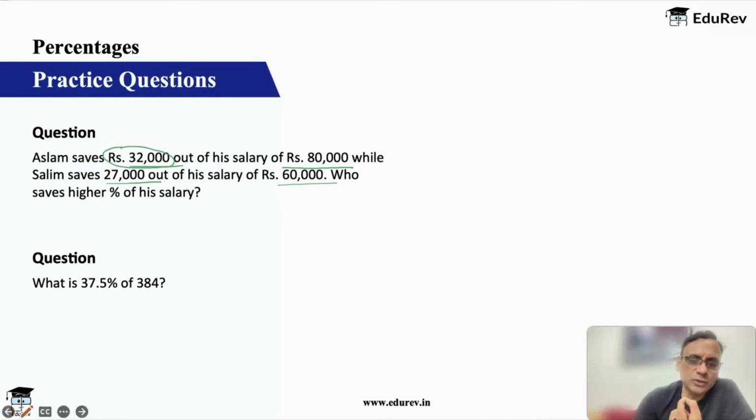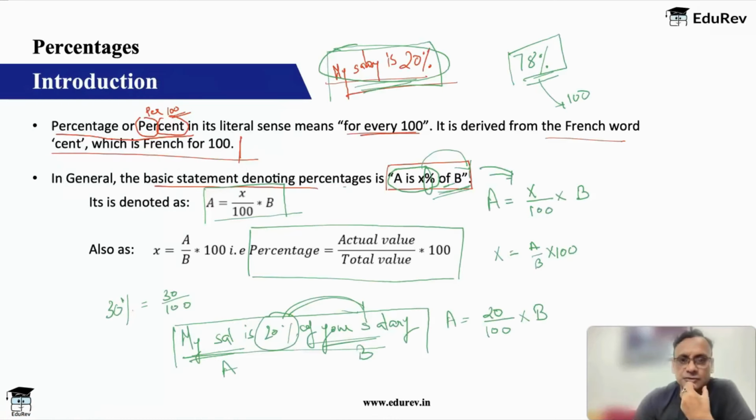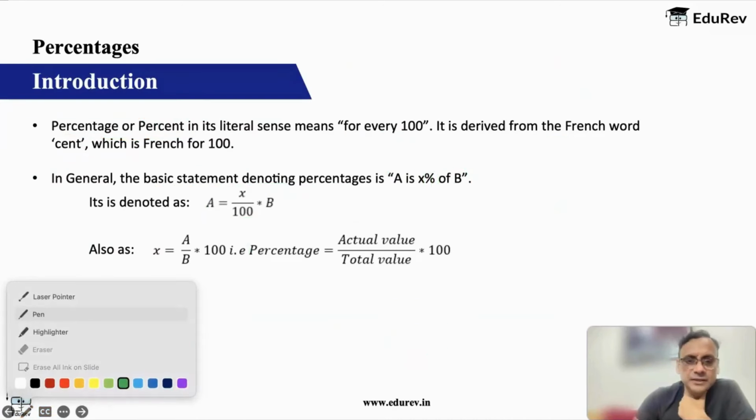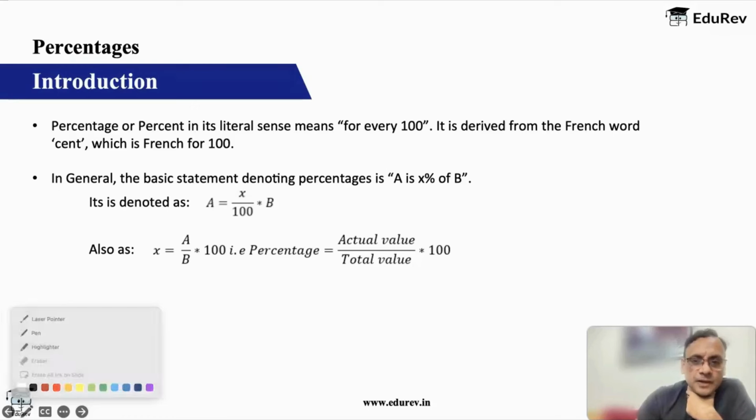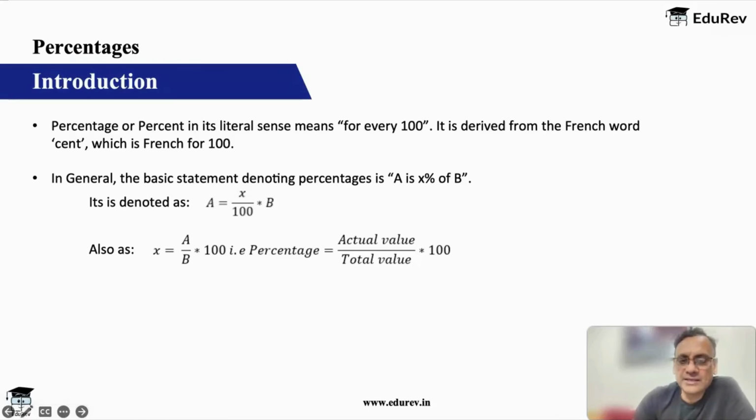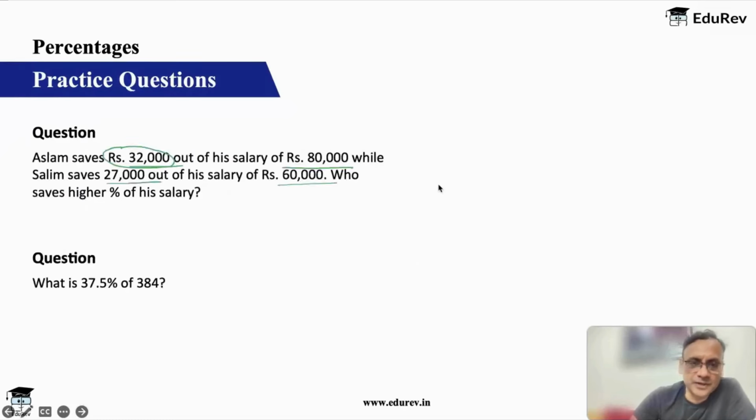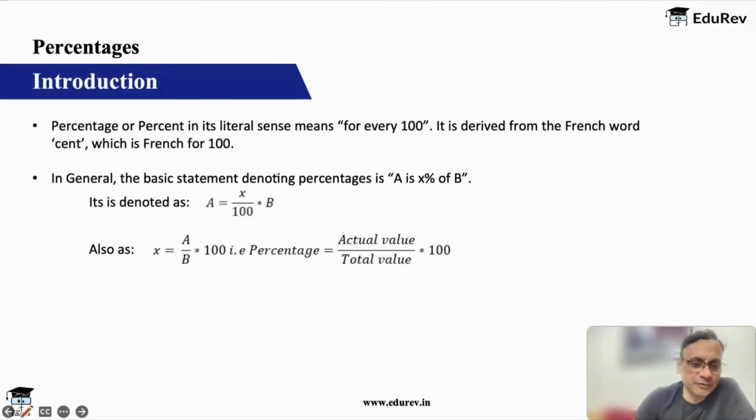Now, one thing that you always have to understand in percentage, if you see here, what we had written is, let me just erase everything. Basically A is X percent of B.